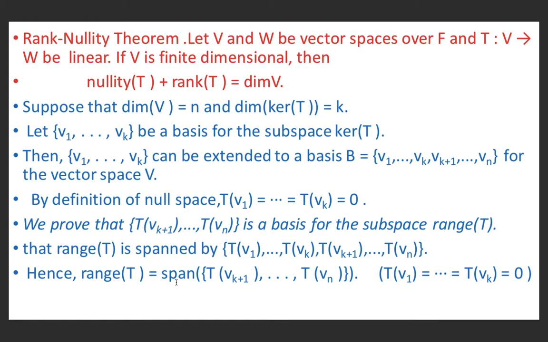Hence, range of T is equal to the spanning set Tvk plus 1, ..., Tvn, because Tv1 is 0, ..., Tvk is 0. Therefore, range of T equals the span of Tvk plus 1, ..., Tvn, meaning every element can be expressed as a linear combination of these elements.